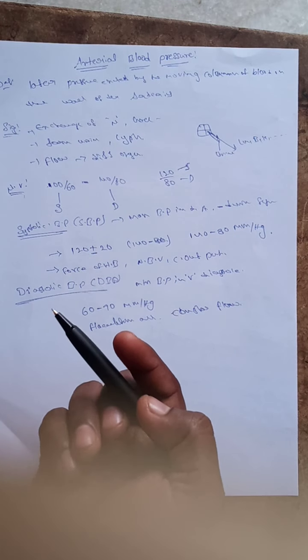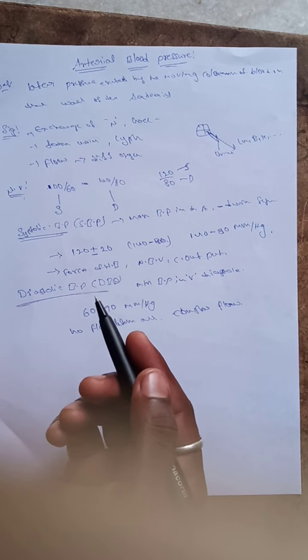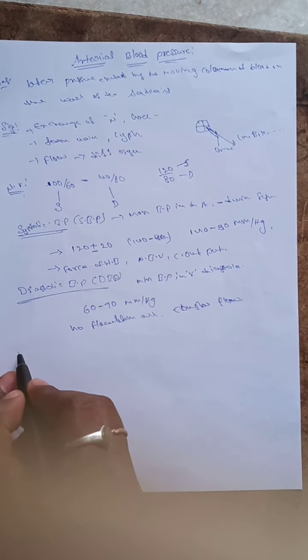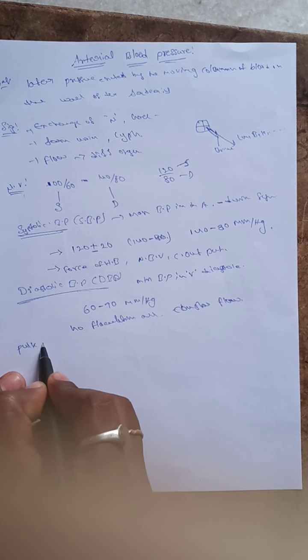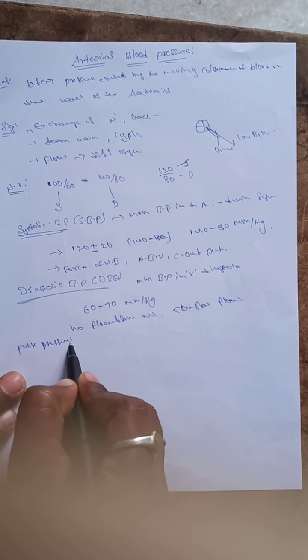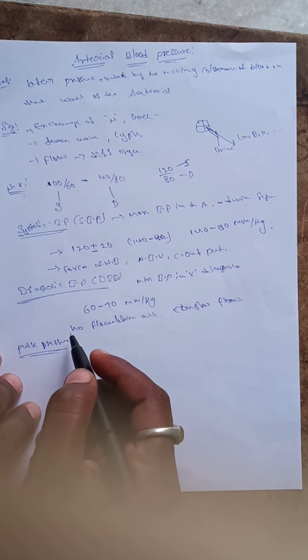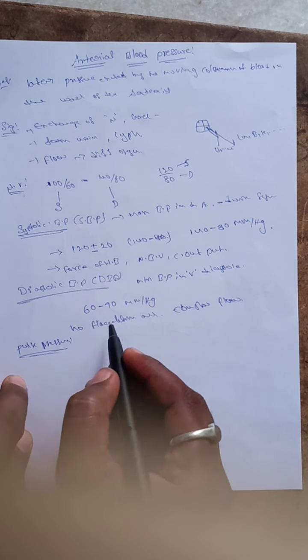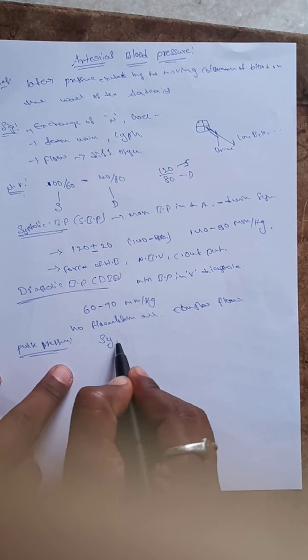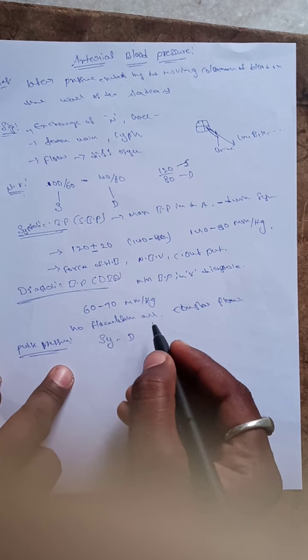The next one is pulse pressure. What is the pulse pressure? It is the difference between the systolic and diastolic blood pressure.